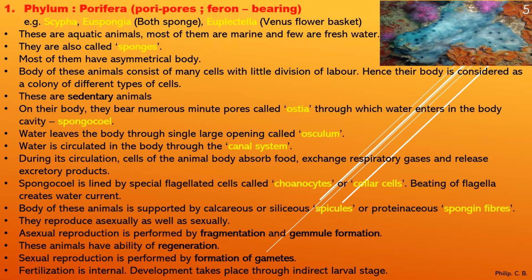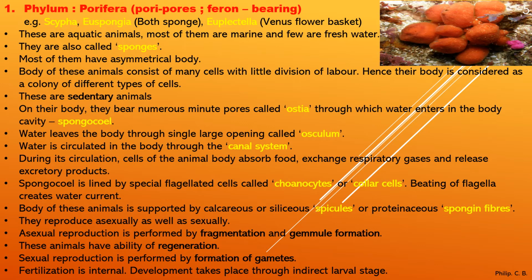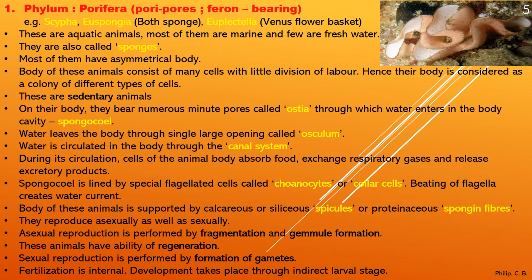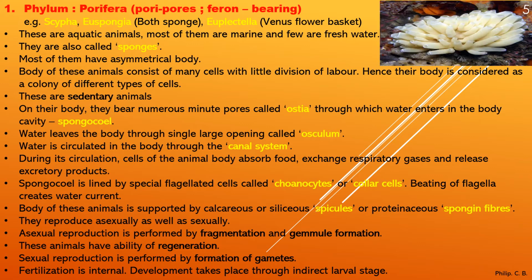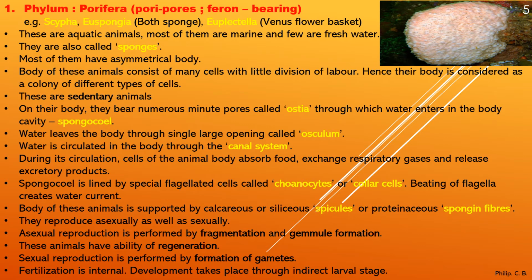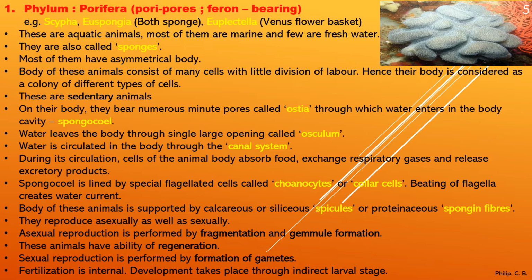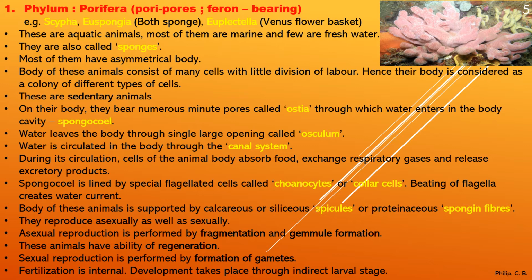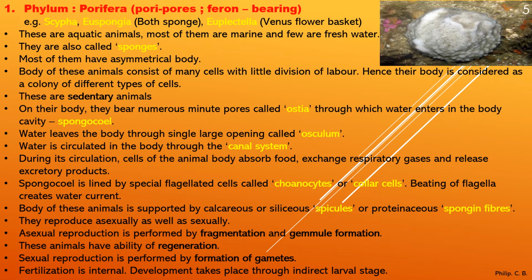During its circulation, cells of the animal body absorb food, exchange respiratory gases, and release excretory products. Just as earlier we read the point, it consists of many cells with little division of labor. So it is very clear with this point that cells of the animal body absorb food, exchange respiratory gases, and release excretory products. All this is carried out by the cells which are present.